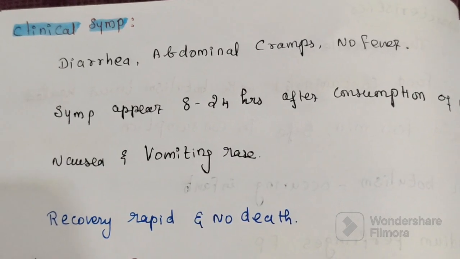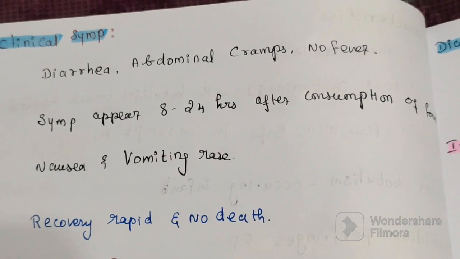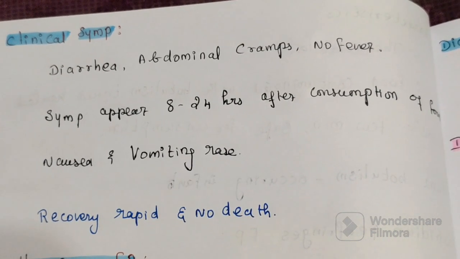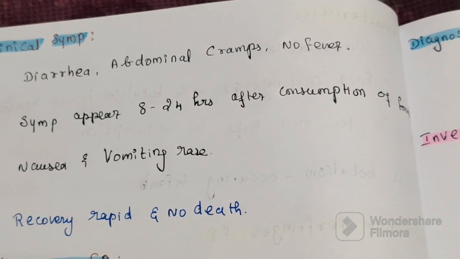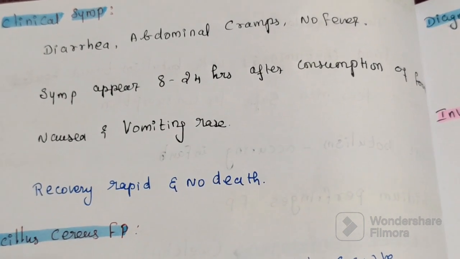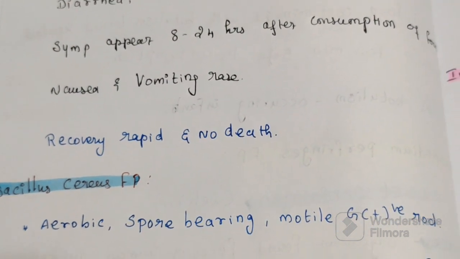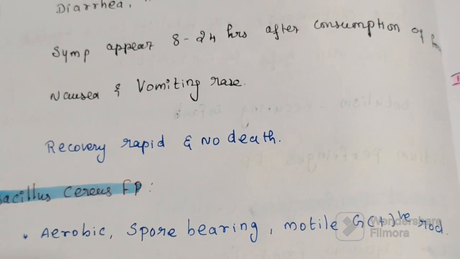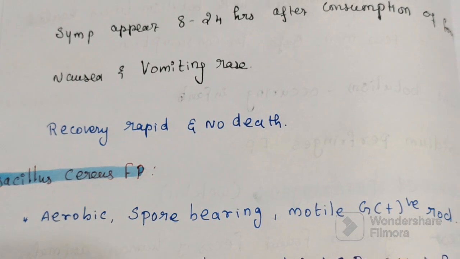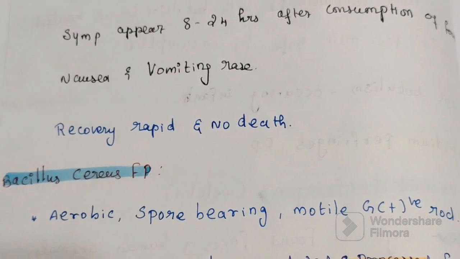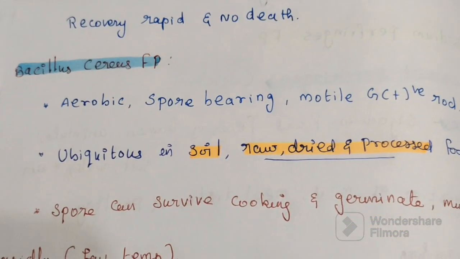Then what are the clinical symptoms? It causes diarrhea, abdominal pain, little or no fever, with symptoms occurring 8 to 24 hours after consumption of food. Nausea and vomiting are rare. Illness is usually of short duration. Recovery is rapid. No deaths have been reported because of Clostridium perfringens. Preventive methods: cook food just prior to consumption. Store the food with rapid and adequate cooling.